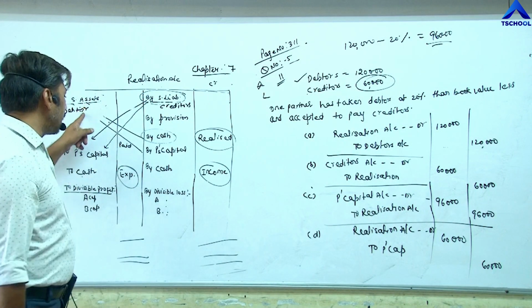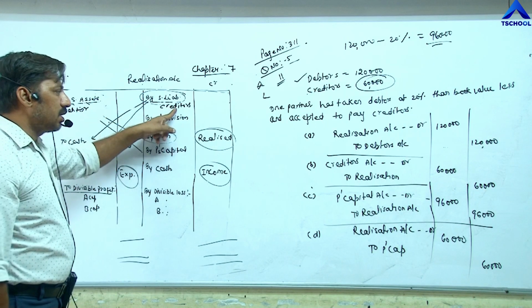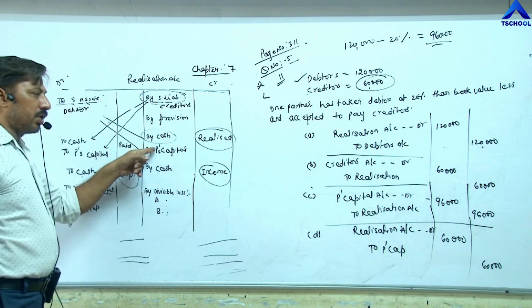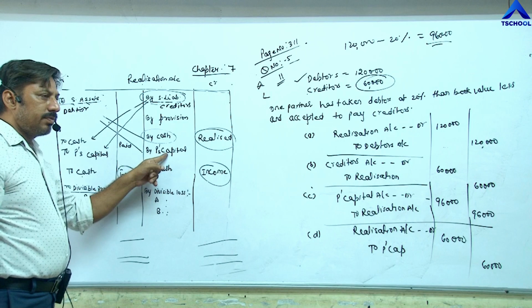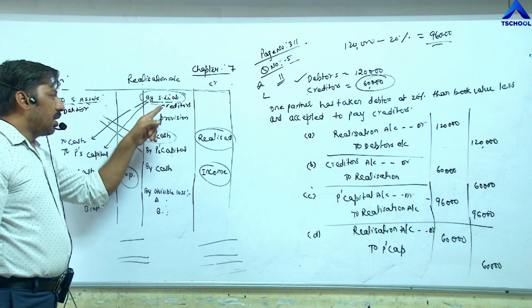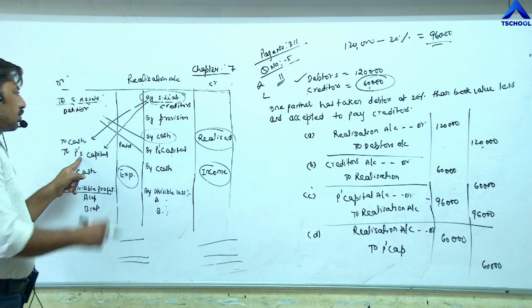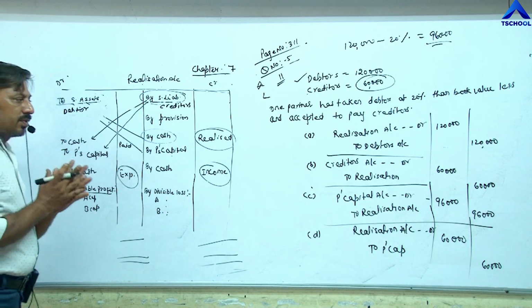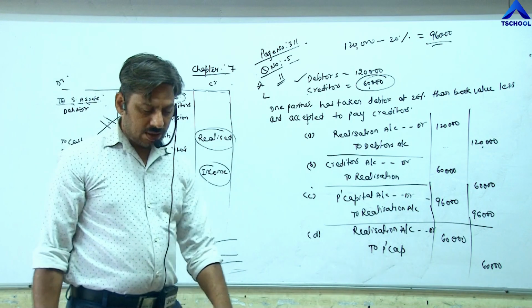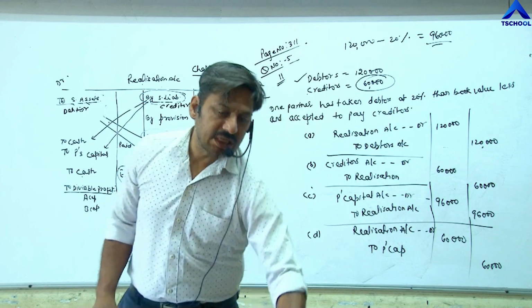So four entries we have to pass. First, closing of the debtor, the sale of the debtor or debtor taken by the partner, partner's capital to realization. And payment of the creditor is done by the partner, so realization to partner's capital. The four entries. So the 11th point is completed.